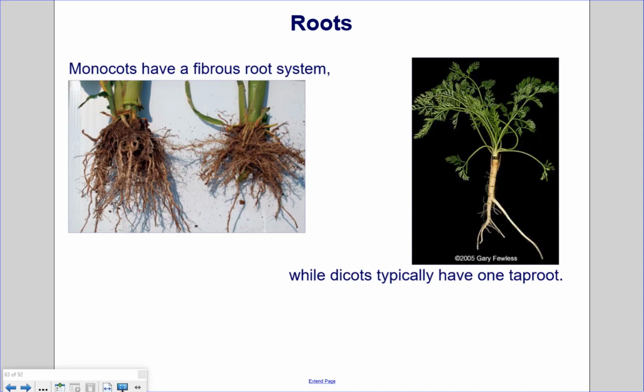Roots. Monocots have a fibrous root system, while dicots typically have one taproot. A good example of a dicot in this case would be a carrot. It has a large central taproot that's used to absorb nutrients and store food.